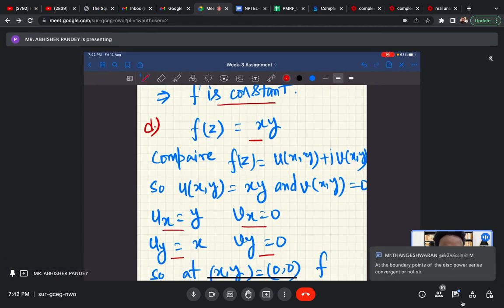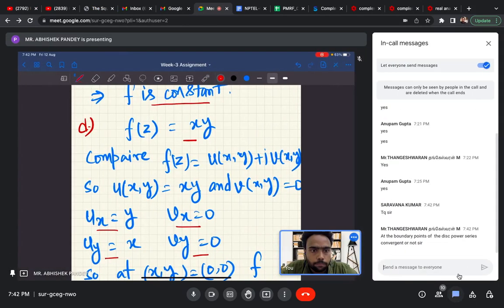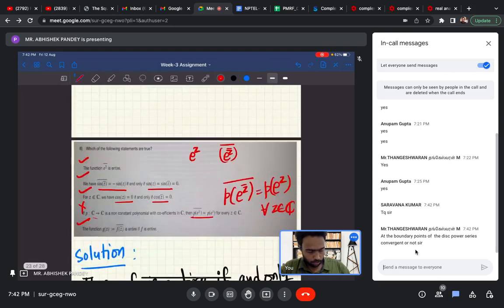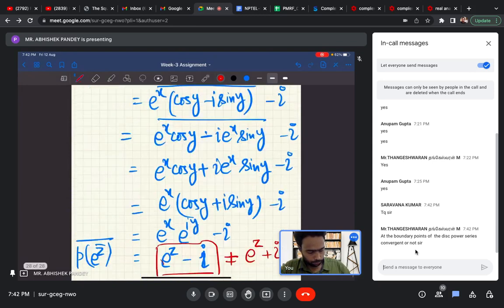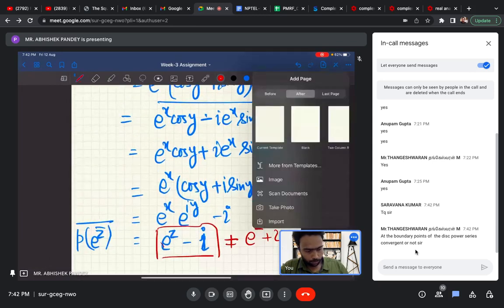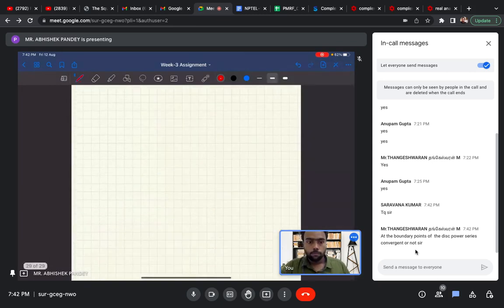Okay, wait. One question is there. Let me handle this question. At the boundary points of the disk, does the power series converge or not? Yes, this is a very good question. Let me take a look at this one. I will write a theorem, and from that it will be clear to everyone. So the theorem is like this.